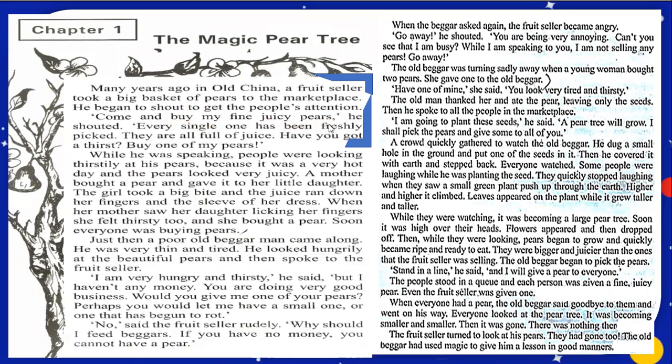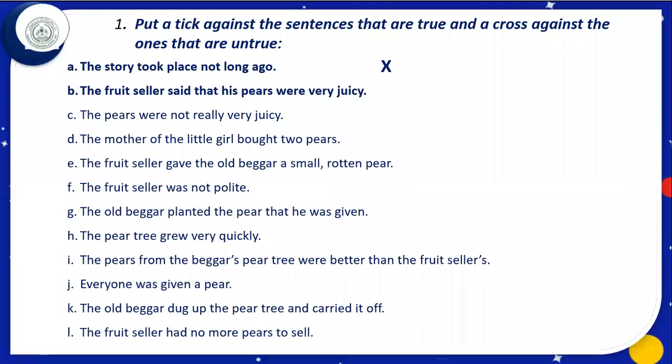What does it mean? Yes, he said that my pears are juicy. The fruit seller said that his pears were very juicy. This means this statement is true. This is according to the lesson. What shall we do here? We shall put a tick here.